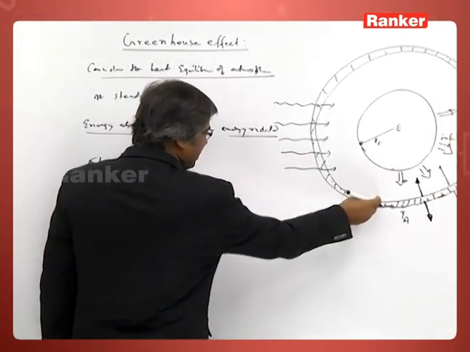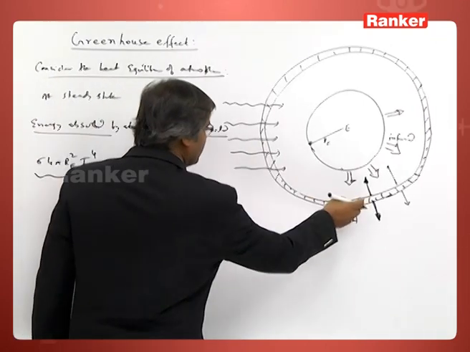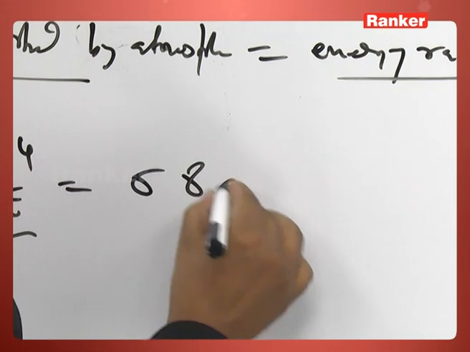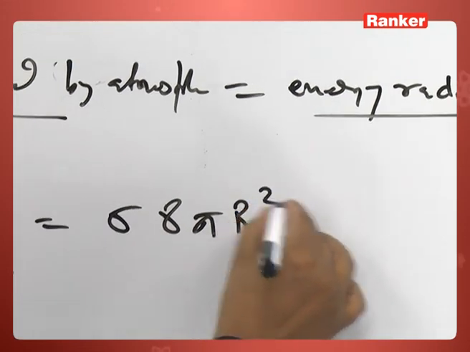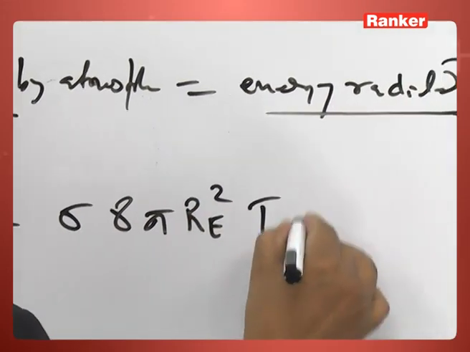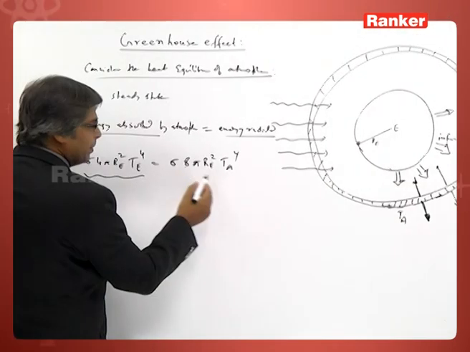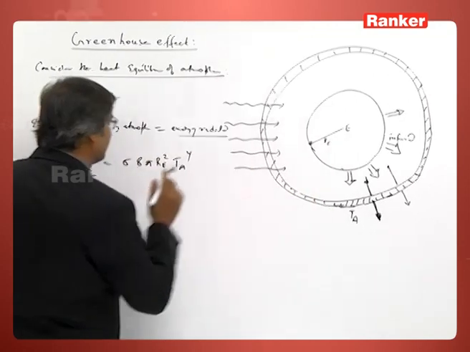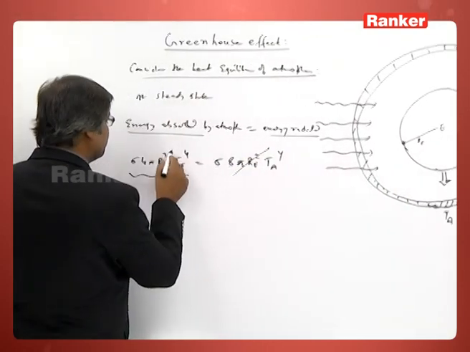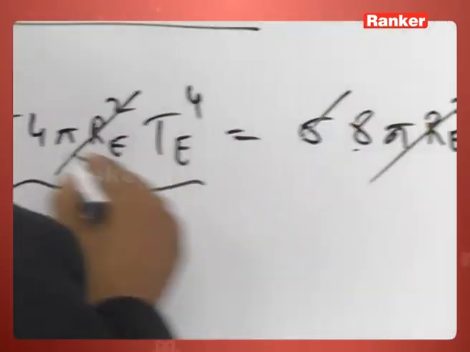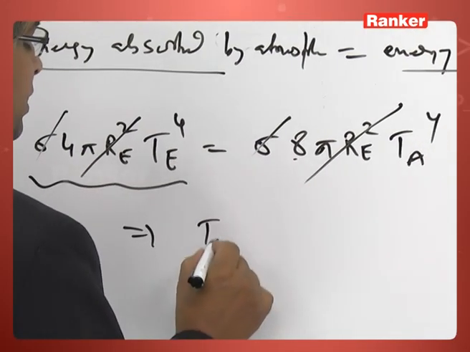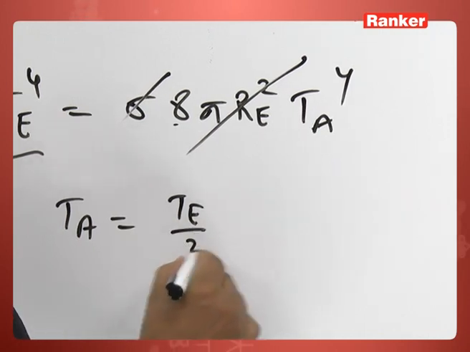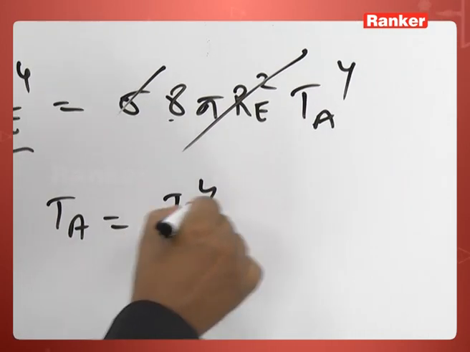Now, the energy this atmosphere will radiate is inward and outside. So, 8 pi radius of earth nearly radius of earth T atmosphere to the power 4. 8 because this is inside and outside. So, 4 pi r square inside, 4 pi r square outside, pi re sigma implies atmospheric temperature is Te by T by 2.